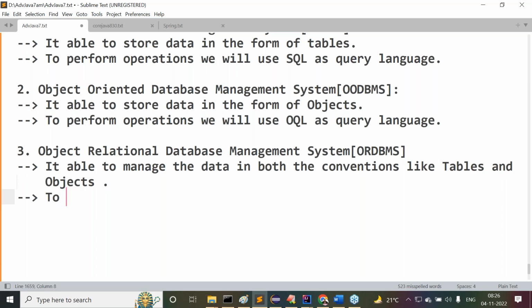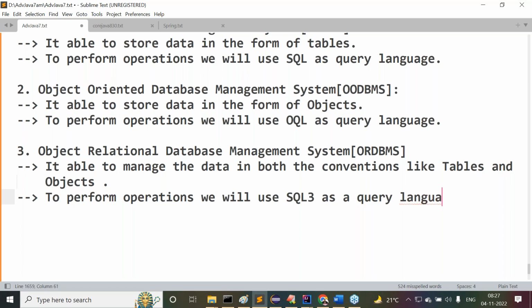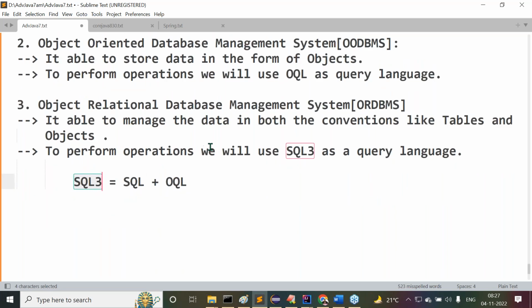All right, sir. That's why, to perform operations, we will use SQL3 as a query language. What is this SQL3 actually? SQL3 is equal to SQL plus OQL. Both are combined in SQL3. Understand it clearly. But anyway, it is not required to understand all these concepts here.